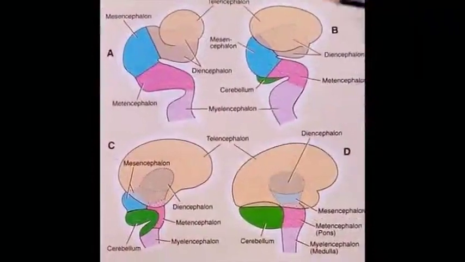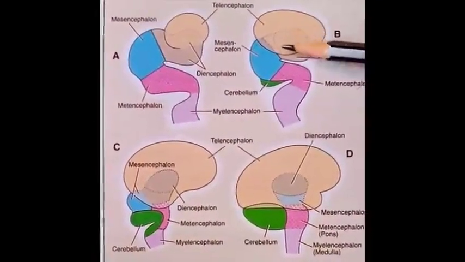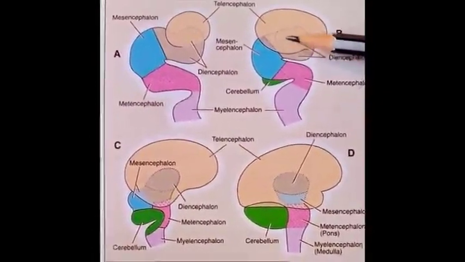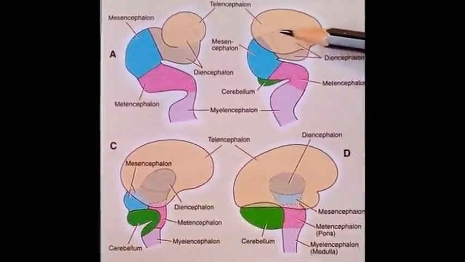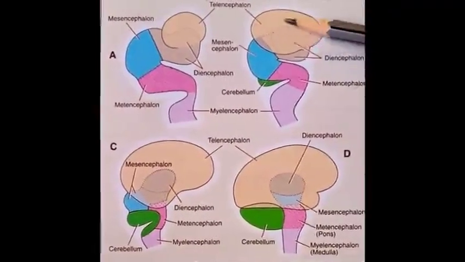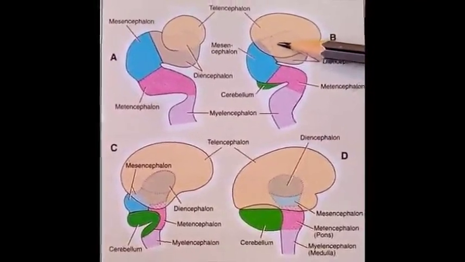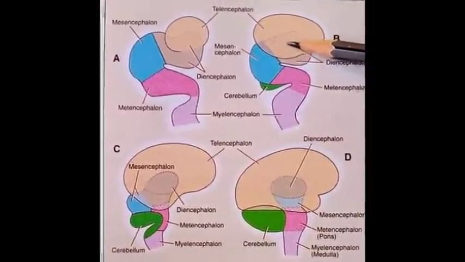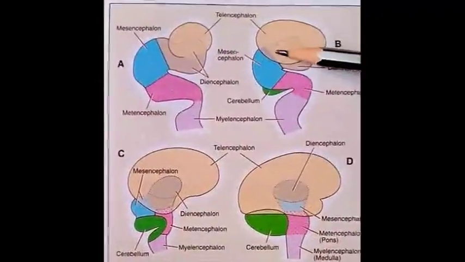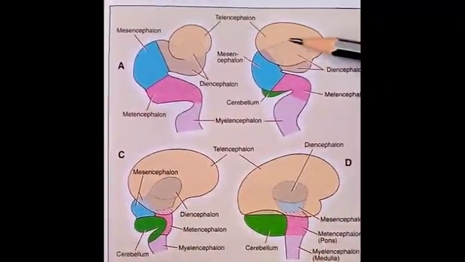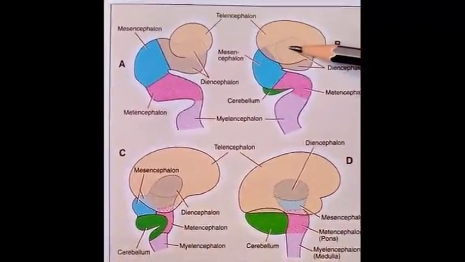With further growth, the lateral surface of the diencephalon gets fused with the medial aspect of the cerebral hemisphere. Thus, the cerebral cortex and the corpus striatum come to lie lateral to the thalamus and hypothalamus, which develop in the diencephalon area, with further upward, forward and backward extension of the telencephalic vesicles.